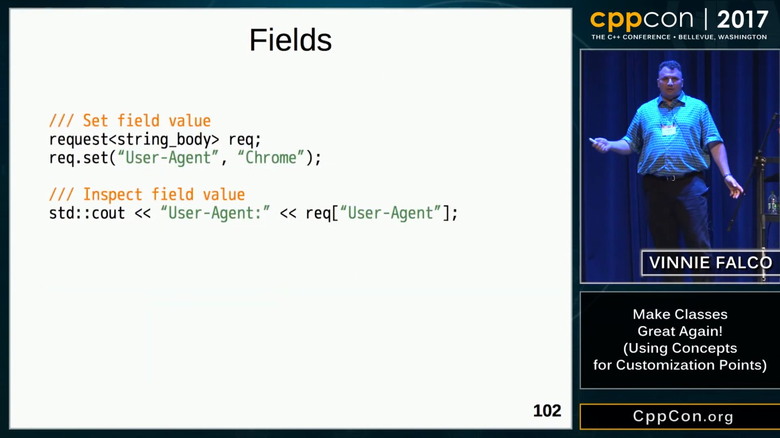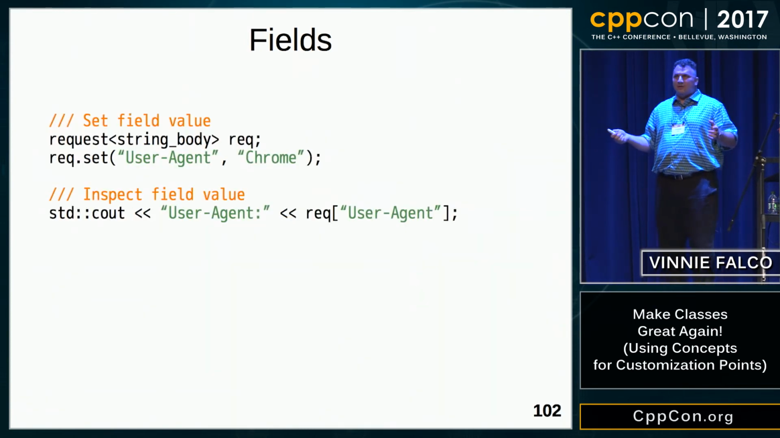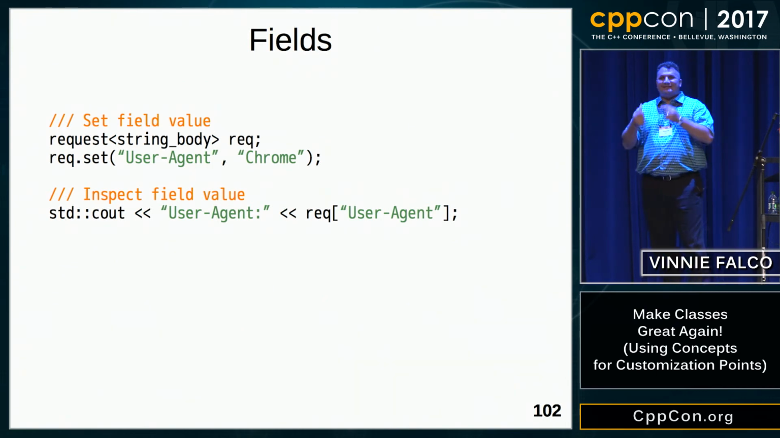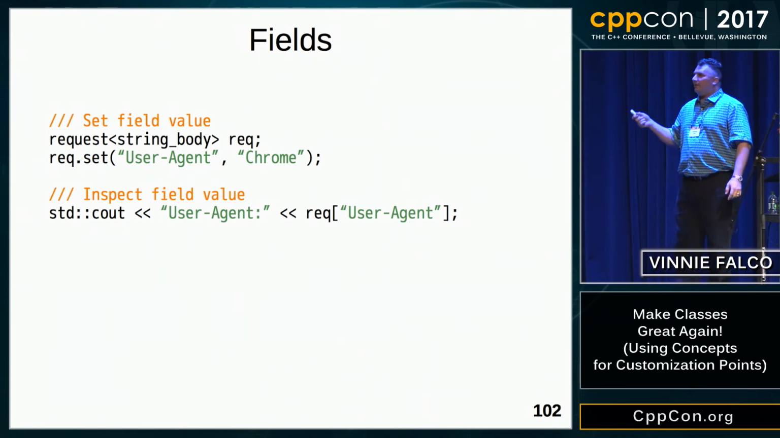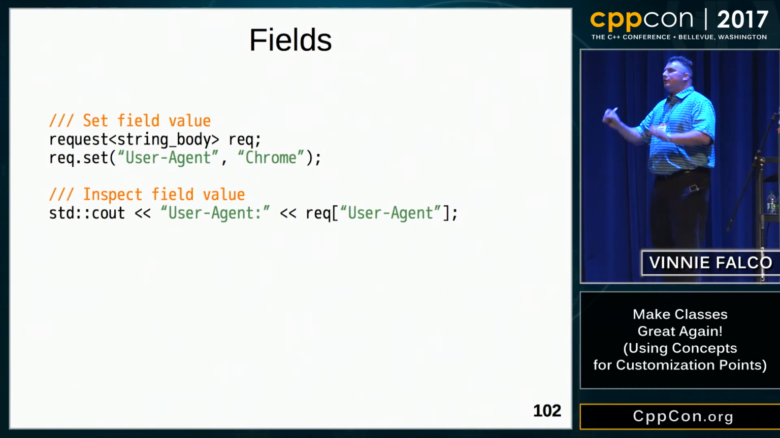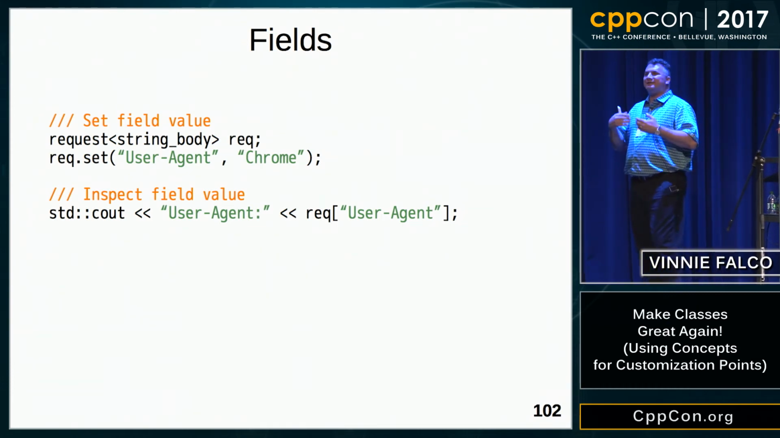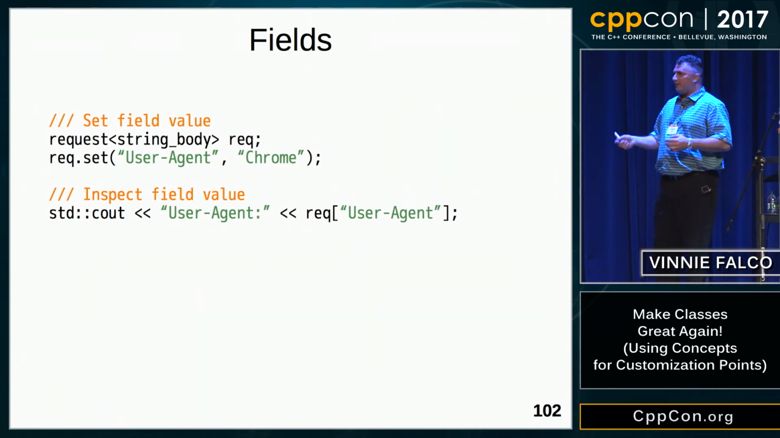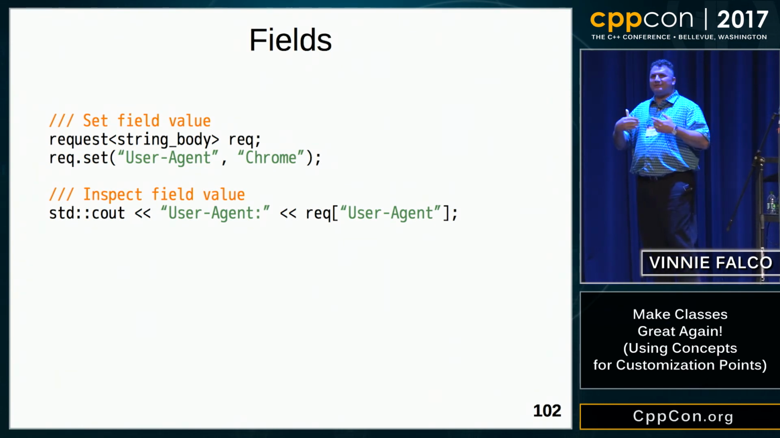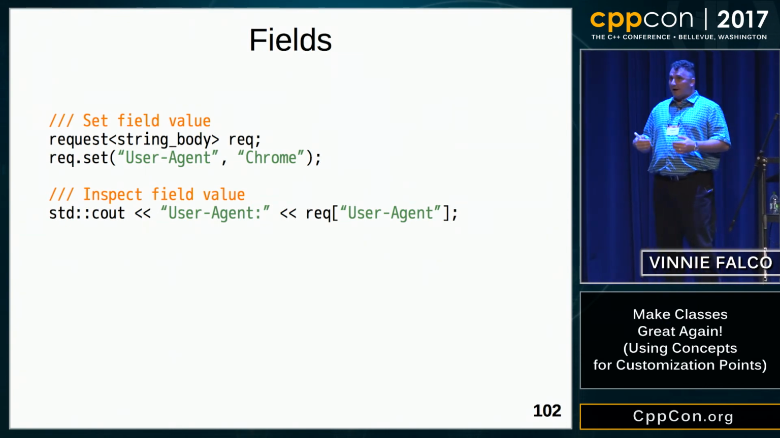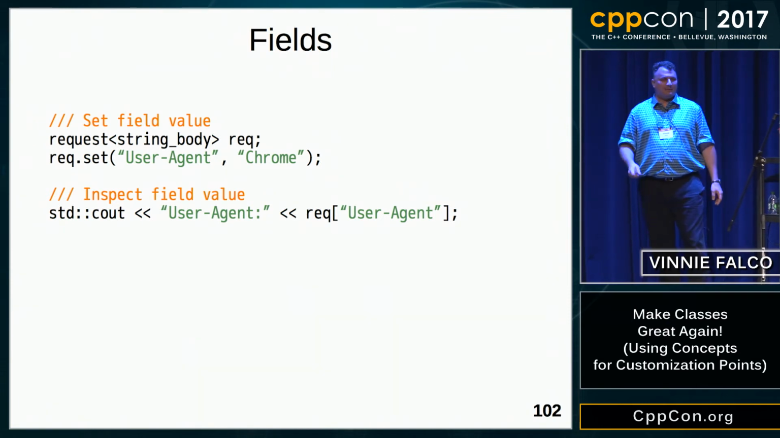Now, what does that look like? So if you have a request using a string body, now we can set a field. We're setting the user agent field to the value Chrome. If we want to retrieve a field, here you can see we're applying the array index operator to the request object. Notice how it looks like set and array index are members of the message. The reason that it looks that way is because we've derived message from fields. So this is like a neat way to extend the interface of a class. This is something that's a little off the beaten path, deriving from a user-defined type and a template parameter list.